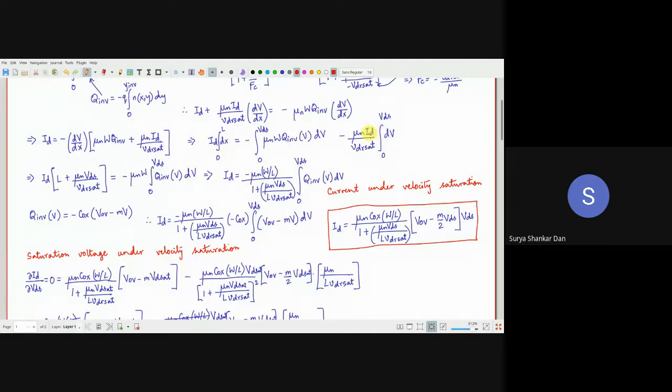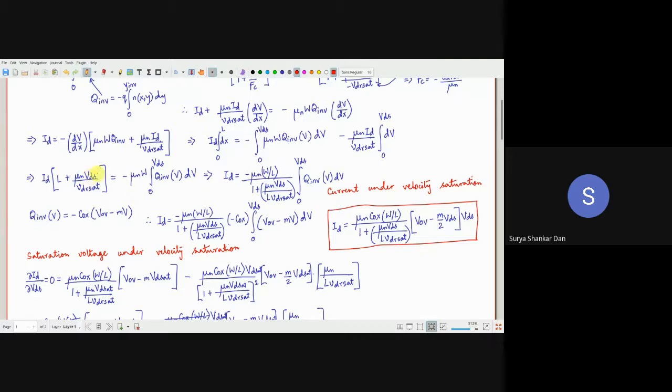Now this I_D term, I will essentially combine together on the left hand side. So 0 to L dx becomes L here, and 0 to V_DS dV becomes simply V_DS. So mu_n V_DS by v_dr,sat, that's this term, is equal to minus mu_n W, which is a constant, times the integral from 0 to V_DS of Q_inversion dV.